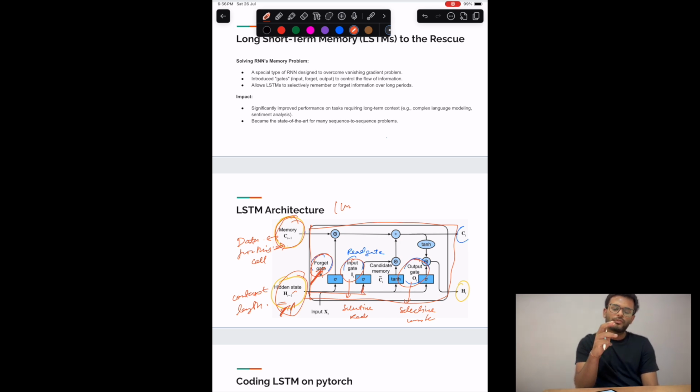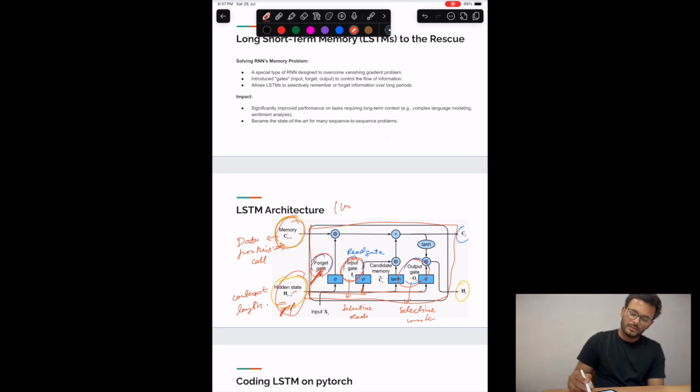From this, only a few kinds of data will be required for me to actually process and give a valid result. That is calculated by the input gate. Again, a trainable parameter, a trainable matrix. Then comes the output gate. Whatever data I have processed on the basis of the input, not all of that data will be relevant for the next cell. So that gets passed into the output gate, and from there the data filtering is done.